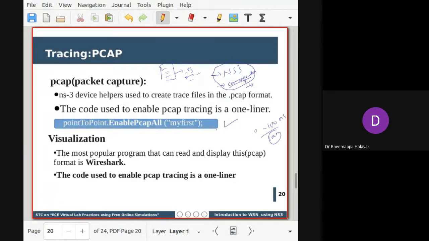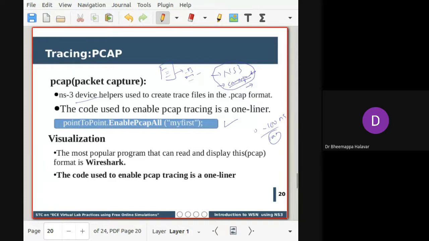The device helper is the one we will be using, which is for the net device. The device helper will be used to create a trace file. What is a trace file? A trace file is represented with the extension .pcap. Pcap is a packet capture which captures all the statistics or communication that happened in a particular network. So how do you enable that for the simulation you are doing?